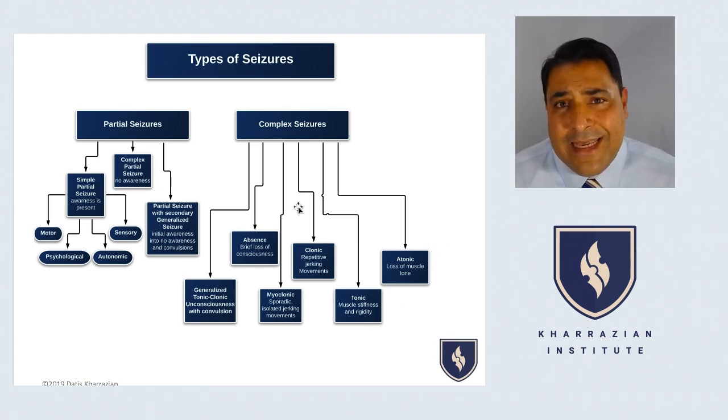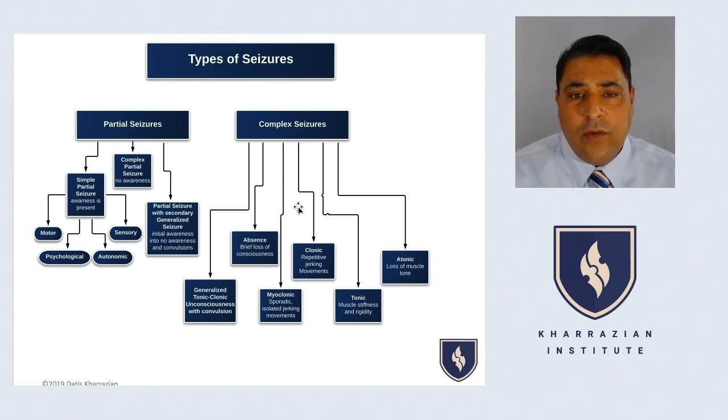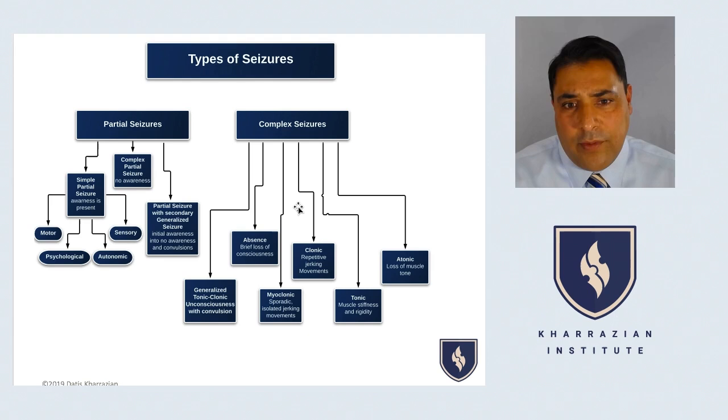So one of the key differences to distinguish seizures from neurons close to threshold is that neurons close to threshold are pretty predictable. The stimulus we always know is bothering them. Seizures, they occur out of nowhere.